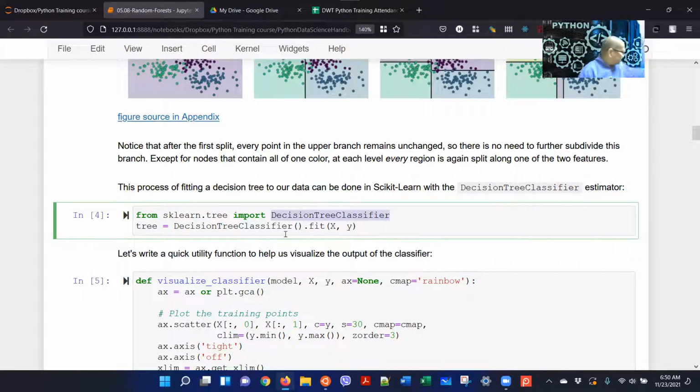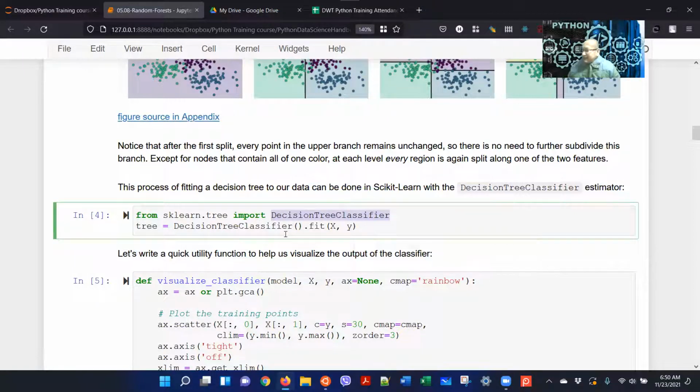Decision tree classifier, and then tree equal to, now what do we do? This is the same basic four steps. Step 1, import the model, which we did there: from sklearn.tree import DecisionTreeClassifier. So second, what do we do?